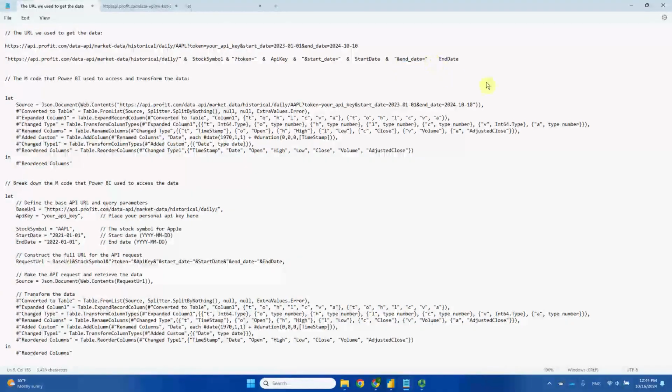Then the end date marker is going to be connected using the ampersand sign to this last parameter, the end date. So now this entire URL is reconstructed using parameters and strings. And the parameters and strings are connected using this ampersand sign. That's just a grammar you have to follow. The strings and the parameters have to be connected using this ampersand sign.